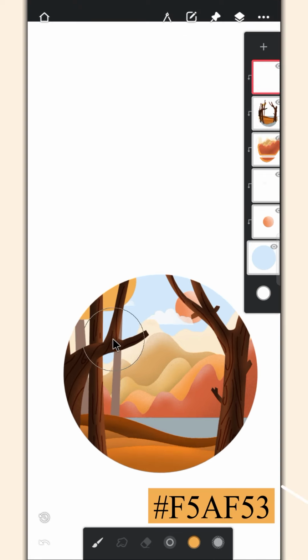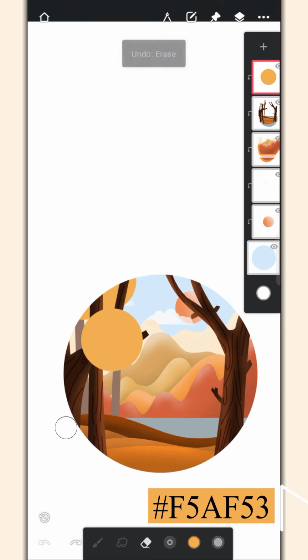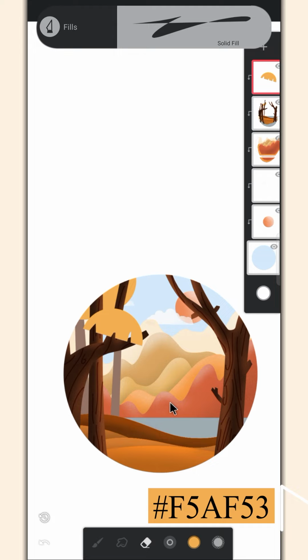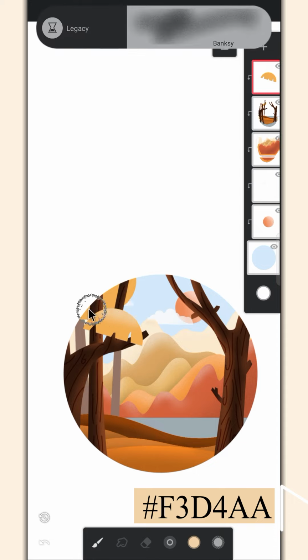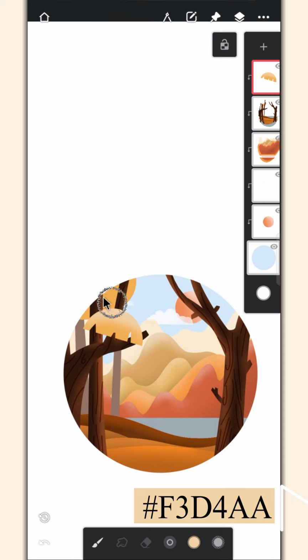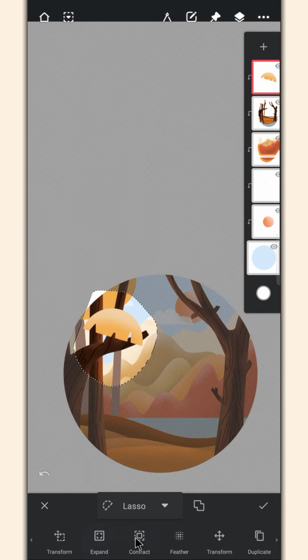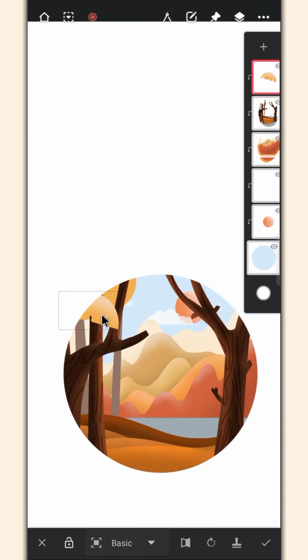Create a layer on the top and draw some more leaves on it. Add some details on it. Enable the alpha lock and add highlights. Use the selection tool to select it and duplicate this layer, then adjust it.